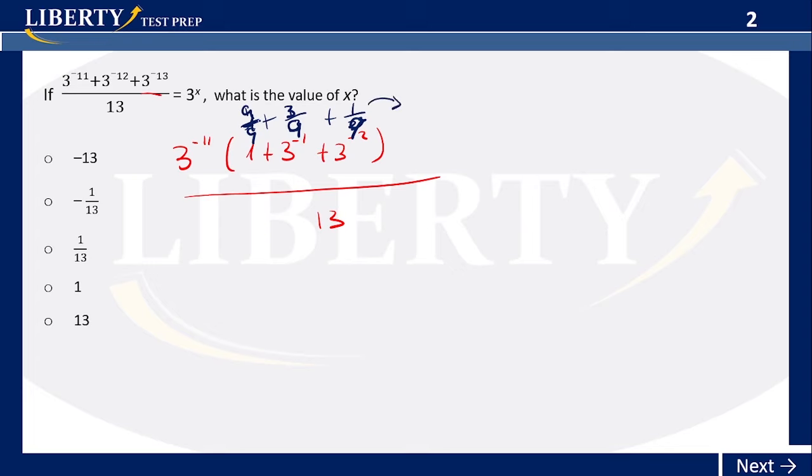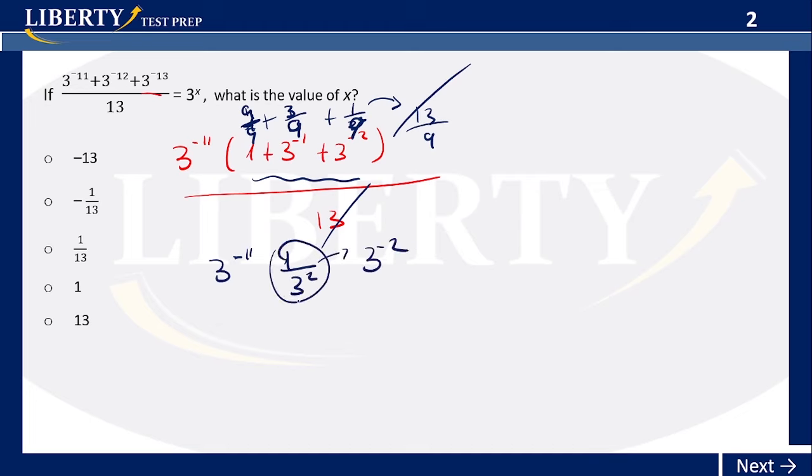And then what do we have? We would have something like 9 plus 3, that would be 12, 13, 13 over 9. That's what we have here. This whole thing is 13 over 9. And these two 13s cancel out. So you'll be left with 3 to the minus 11 over 3 squared, which is the same thing as saying 3 to the negative 2.